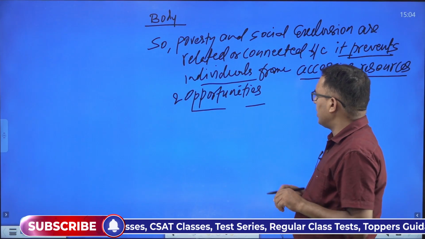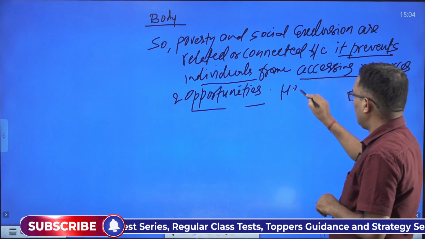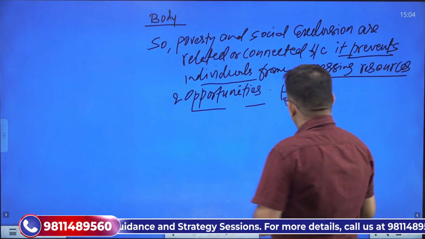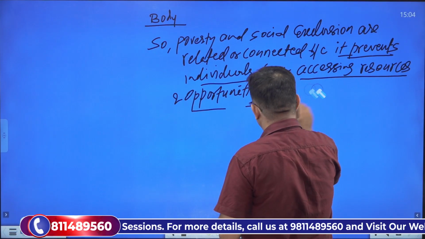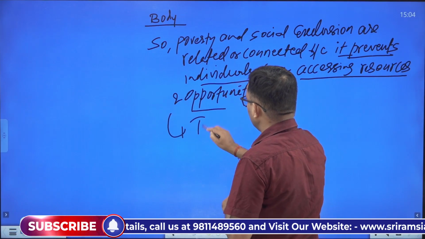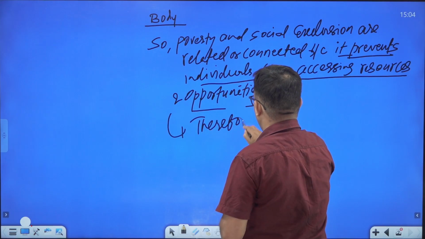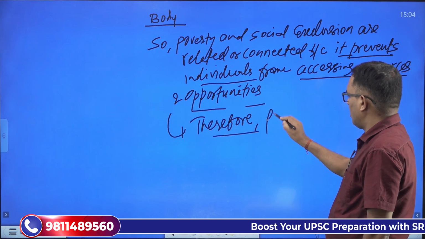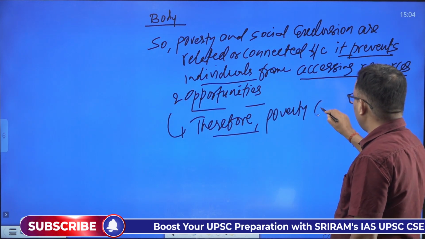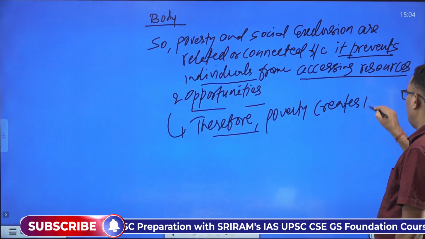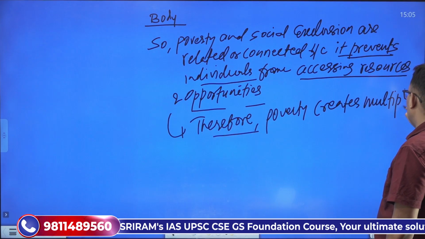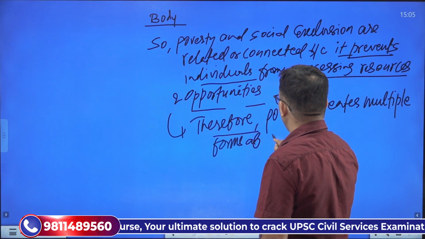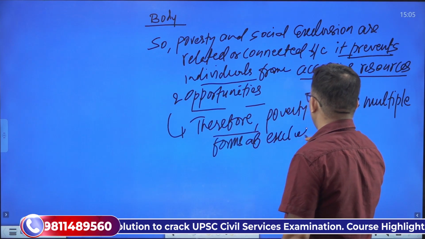Now we can say, therefore, poverty creates multiple forms of exclusion.